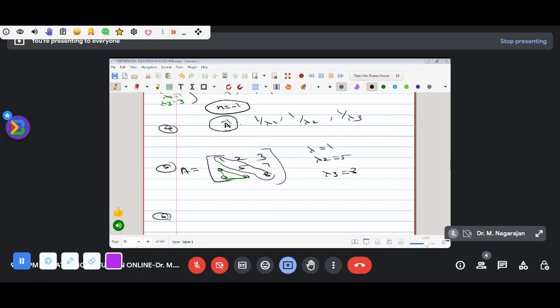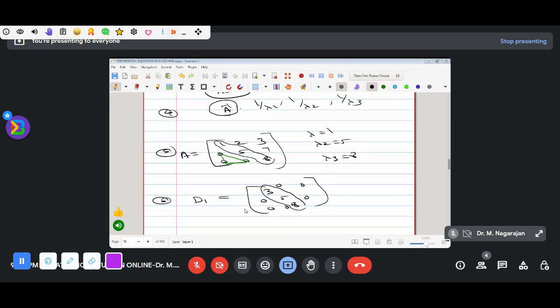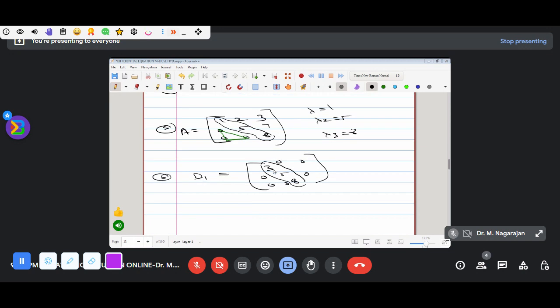Sixth one: maybe a diagonal matrix is given, with diagonal values 3, 5, 8 and 0 elsewhere. Therefore, the eigenvalues are the diagonal values: 3, 5, 8 only. You do not need to find the characteristic equation. These are the eigenvalues. This is the sixth property.